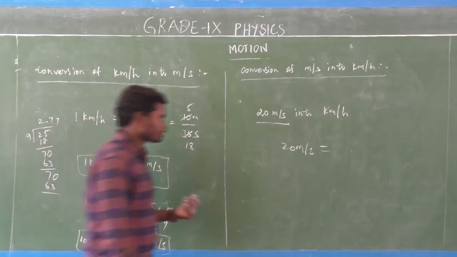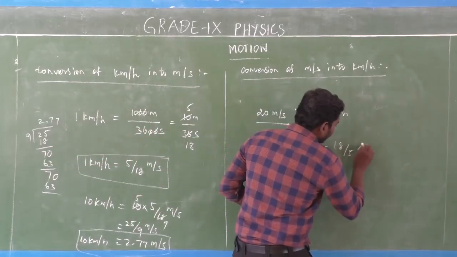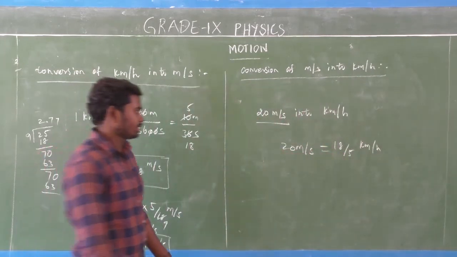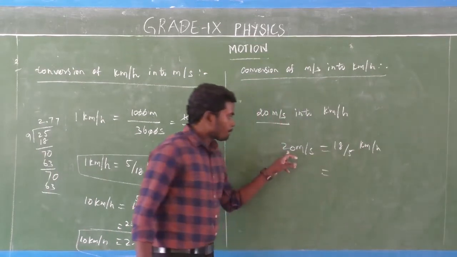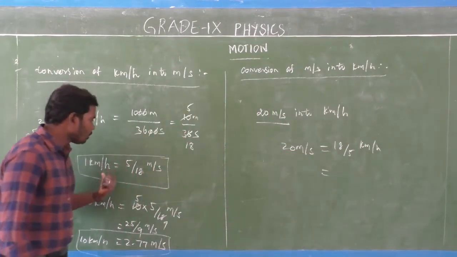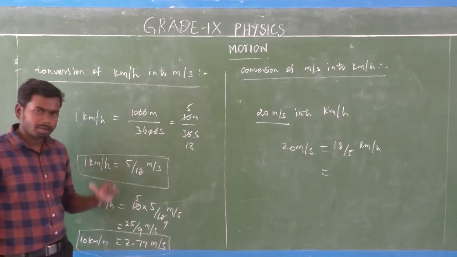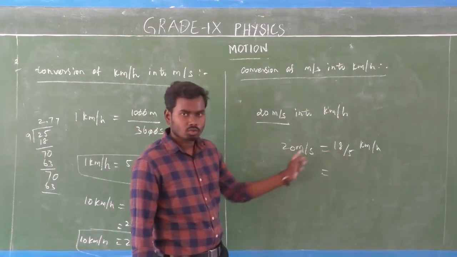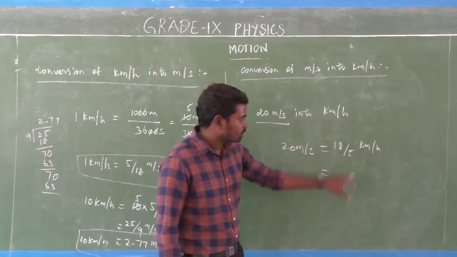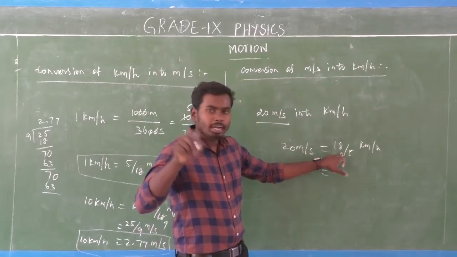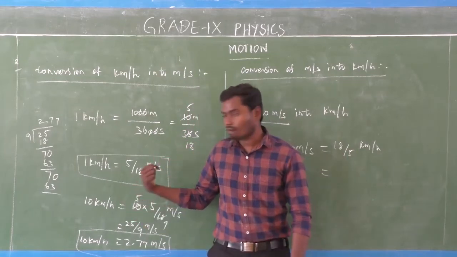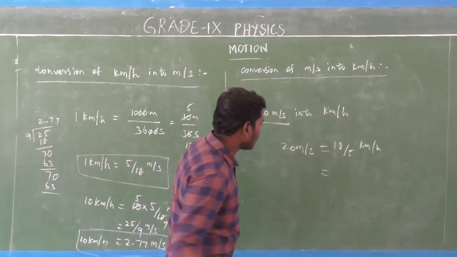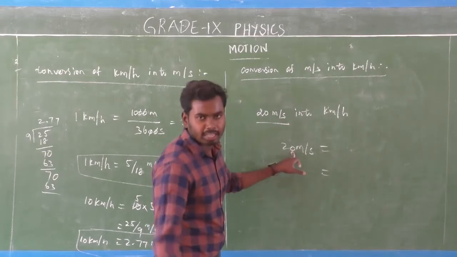Listen here. 1 kilometer per hour is equal to 5 by 18 meter per second. Now you convert 20 meter per second into kilometer per hour. You just use 18 by 5. Here we have used 5 by 18, but here we use 18 by 5. So convert this 20 meter per second into kilometer per hour.